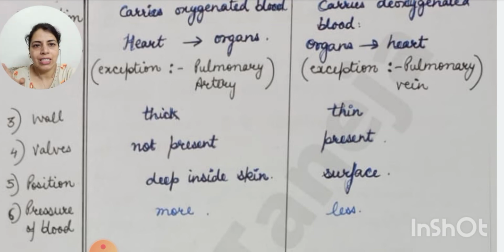Valves are not present in arteries, but they are present in veins to prevent the backflow of blood. We have already discussed this question. Now the positioning: arteries are located deep inside the skin and veins are on the surface.